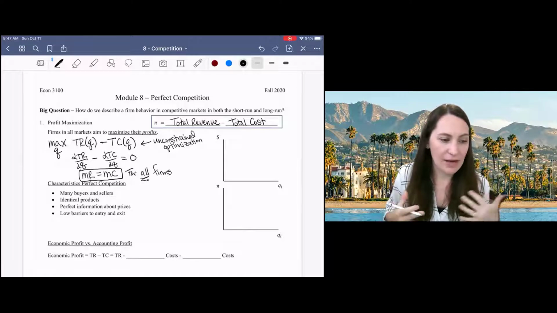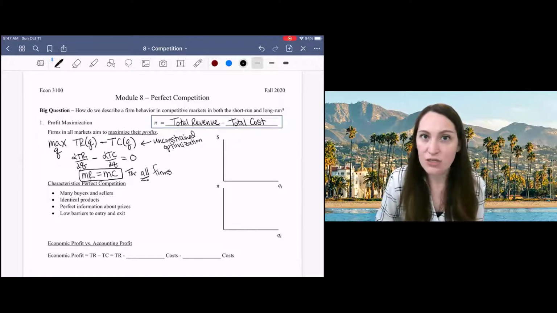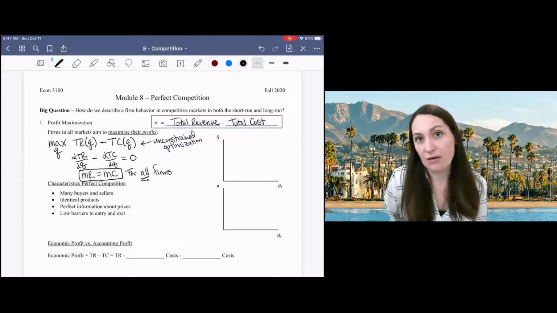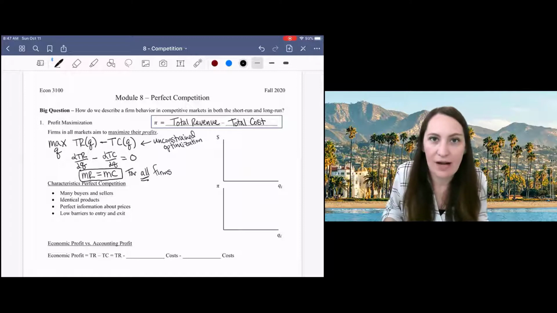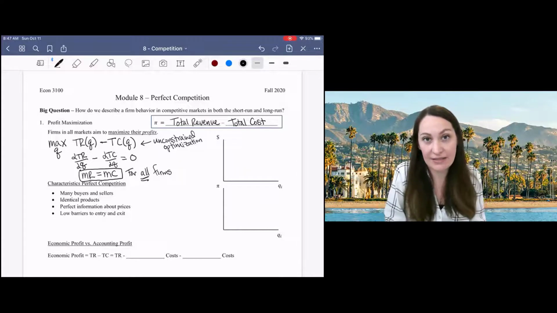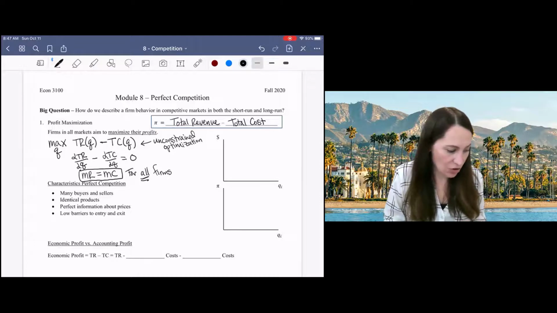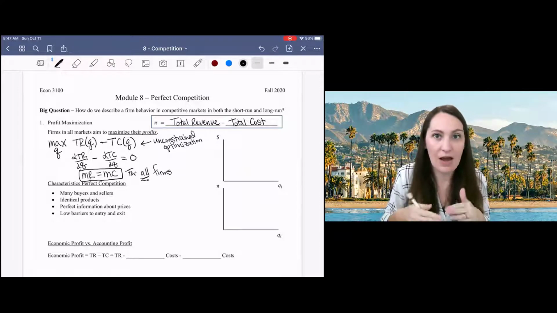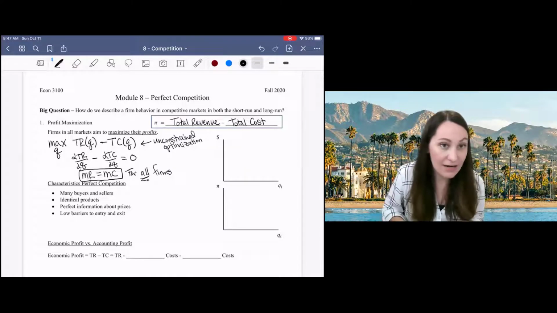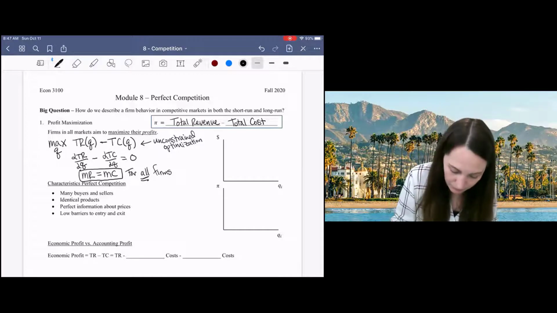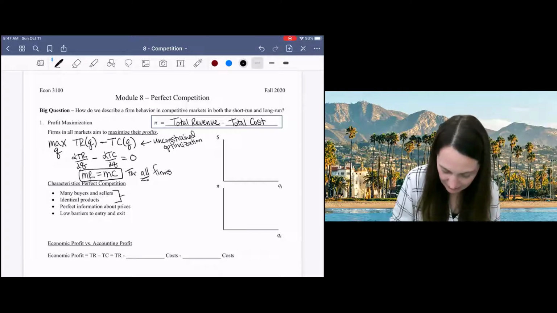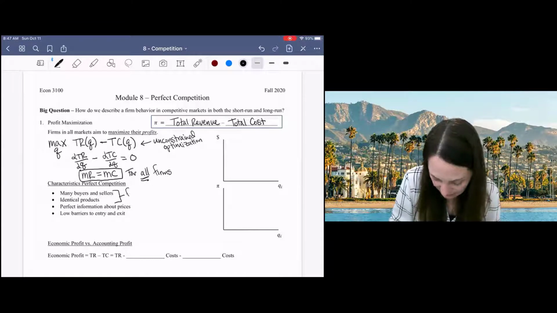And therefore, from a consumer perspective, they don't really care which firm they buy from, right? Like I could buy from firm A or firm B, their products are identical. I don't really care. The only thing I really care about in that decision is price. And so because we've got all these little firms and they all make exactly the same product, they have no control over their price. So these two assumptions mean that firms are price takers.